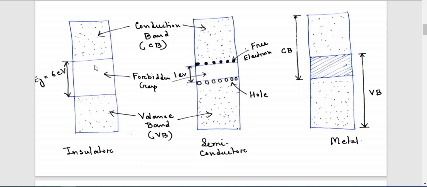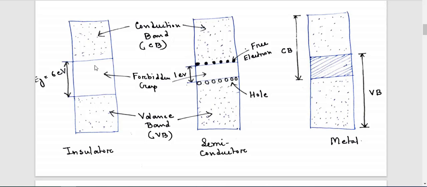Now come to the insulator first. What happens in the case of an insulator? Suppose I ask you what you know about an insulator. You can say an insulator is one kind of crystalline solid, because all concepts, whether insulator, semiconductor or metal, come from crystalline solids.